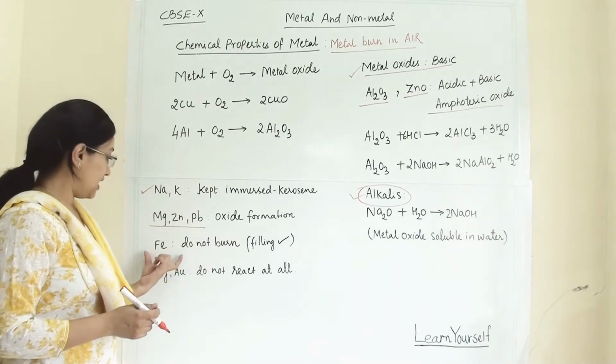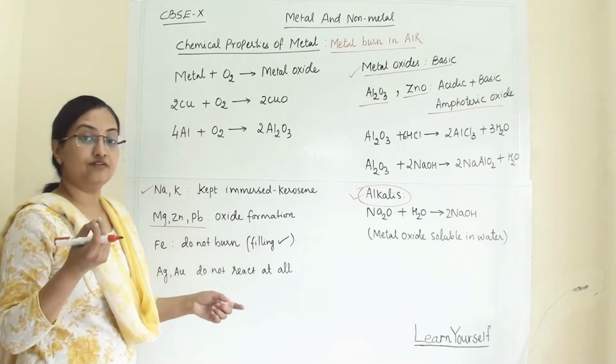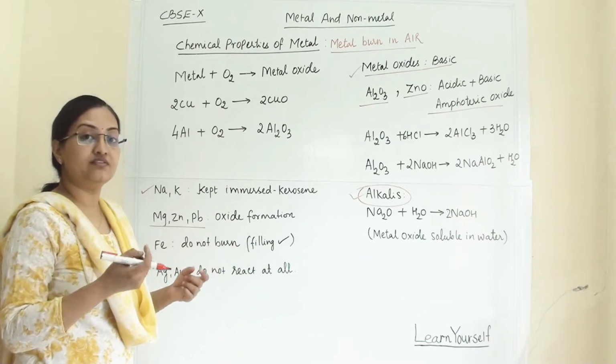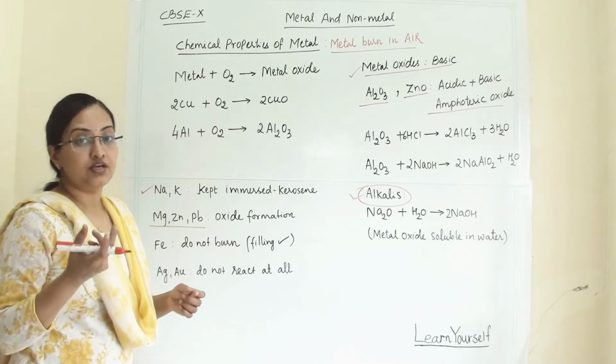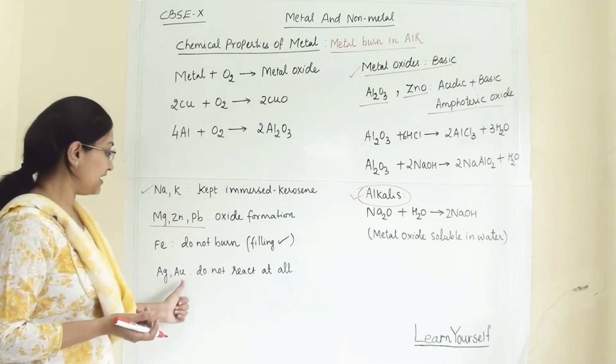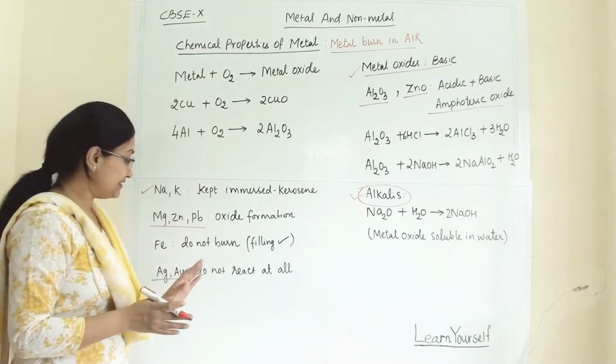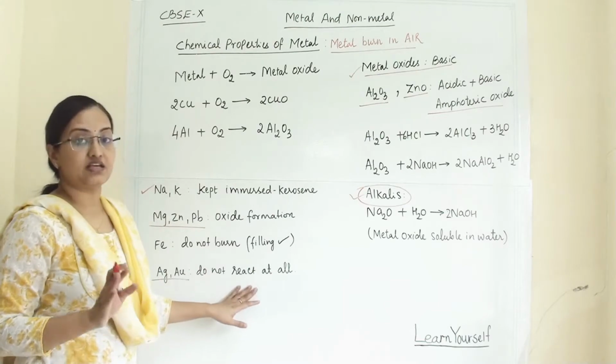Now coming to iron, iron will not burn, but when we take iron filings, then iron filings will readily burn with atmospheric oxygen. And silver and gold are termed as noble metals and they do not react at all.